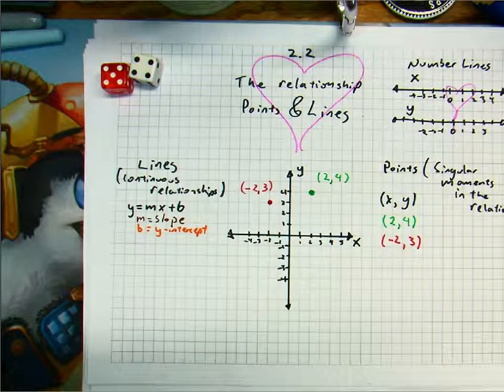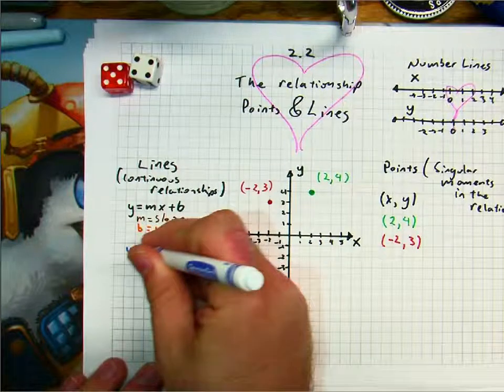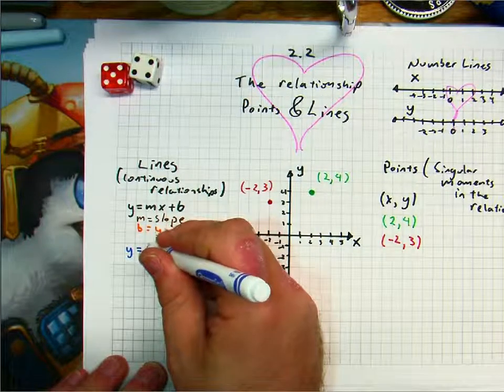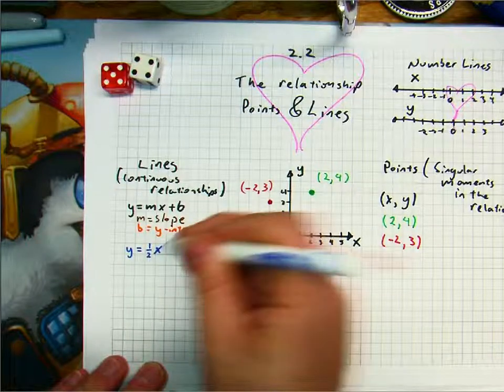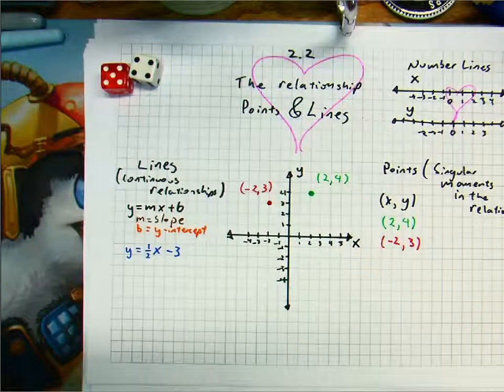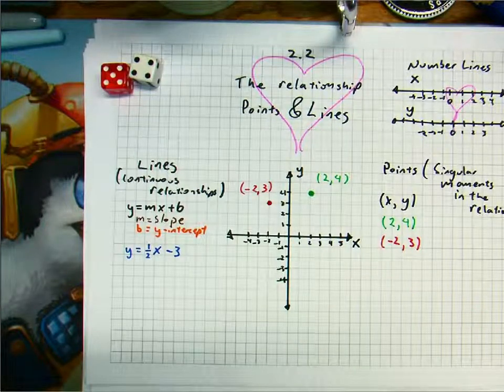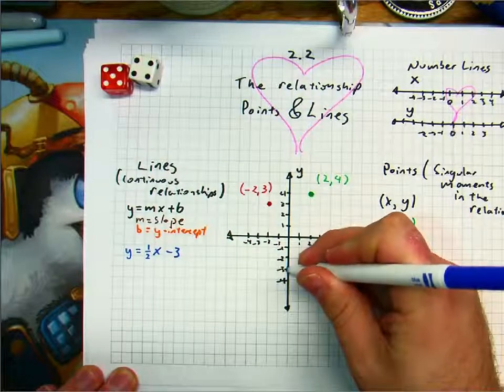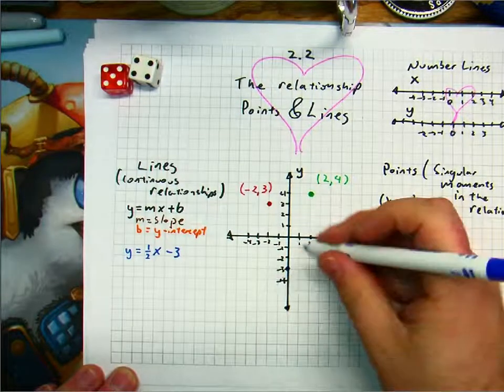And so if I were to have a line, in this case I'll say y equals, let's say, 1/2 x minus 3. Okay? Y equals 1/2 x minus 3. I'm going to graph this. So I'm going to go down to 3, because that's my b. And then I'm going to go up 1 over 2.